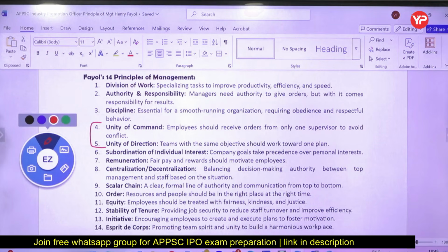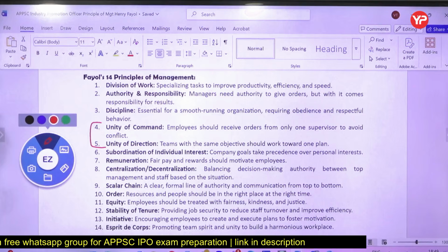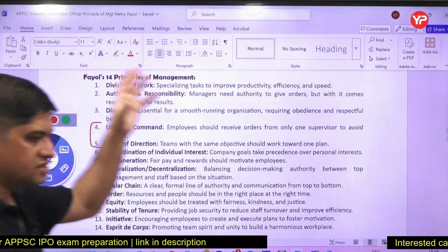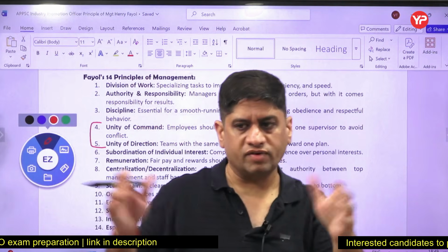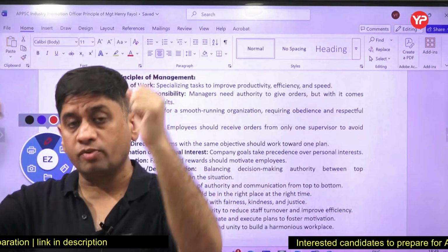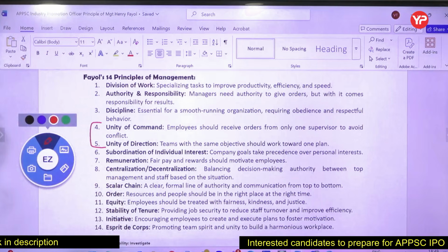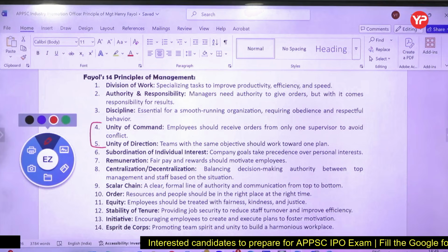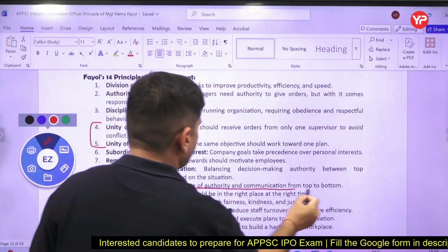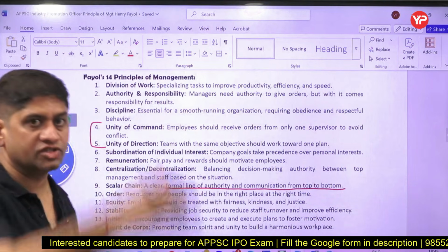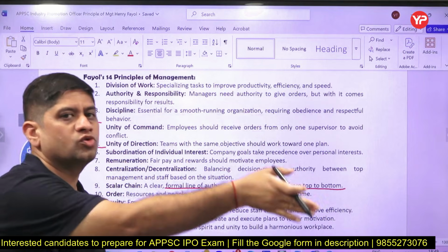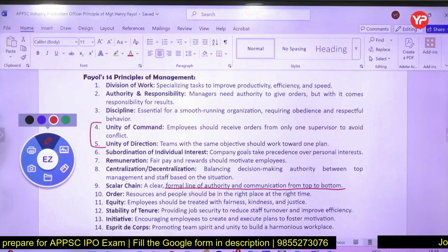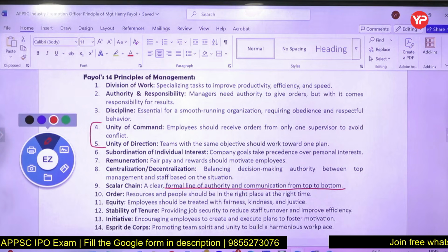Centralization, decentralization. So decision making, top management and staff. So whether you want to centralize it or decentralize it. So everything you want to keep at the center, I mean at the top, or decentralize it. That depends, you have to make the balance. Scalar chain, line of authority from top to bottom. Scalar chain means communication should be very clear from top to bottom. It should be very clear who is going to report to whom, who is going to tell whom what. Order. So resources and people should be in the right place at the right time.